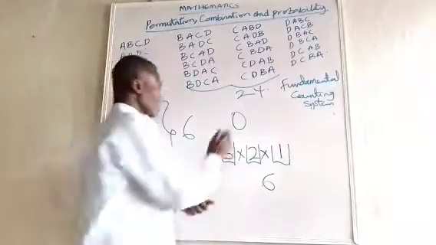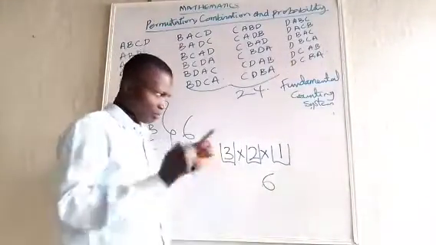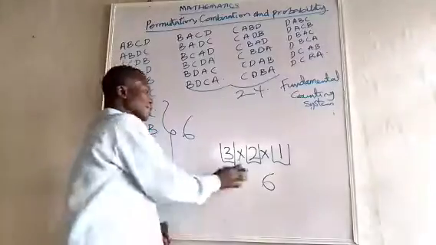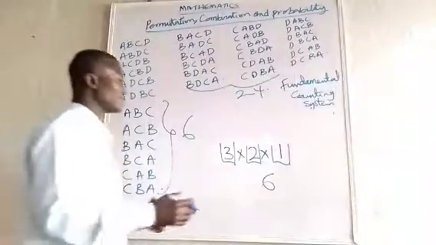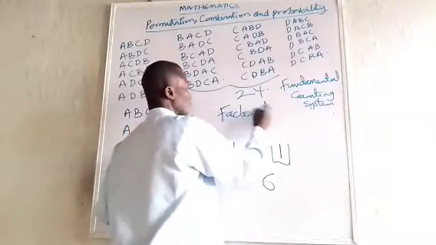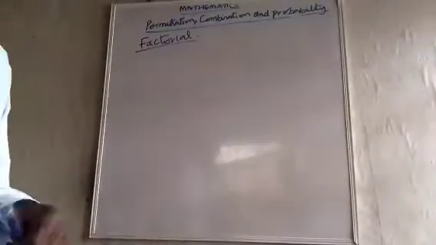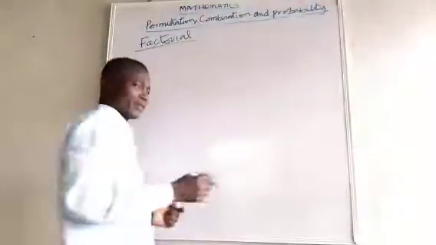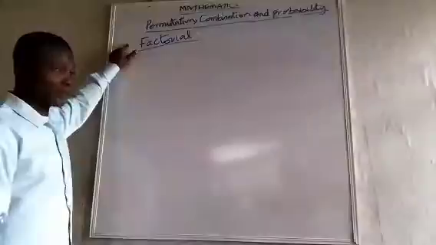Any other one we want to do, we always refer to this counting system, but it might not be straightforward like this. But know this one. So this counting system, we have been able to shorten it. And that is where we have what we call factorials. You see, just like we have logarithm, we have sine, we have every other function, we also have factorial.